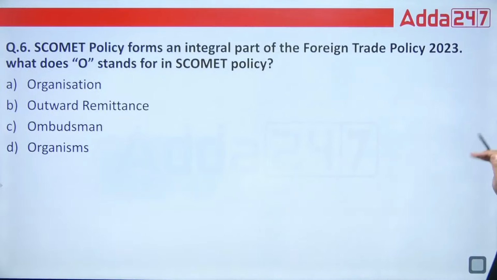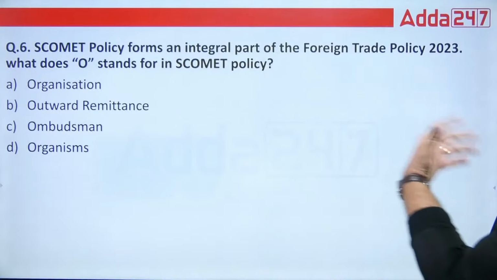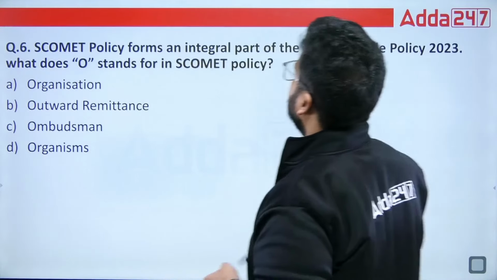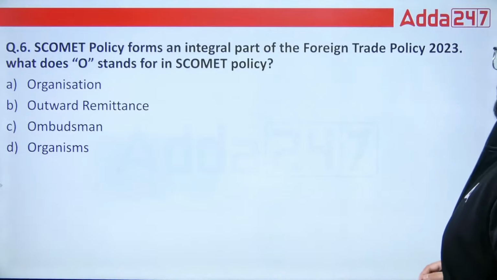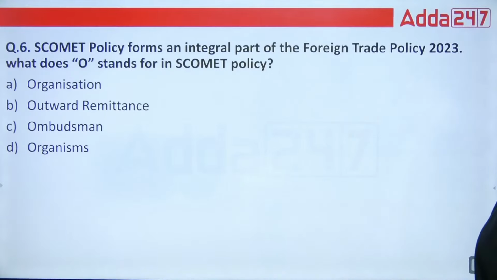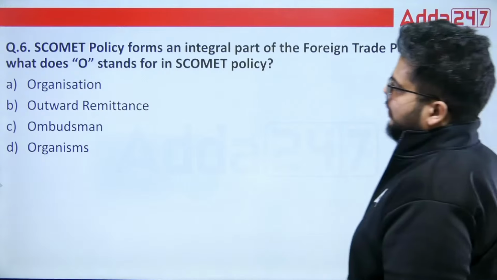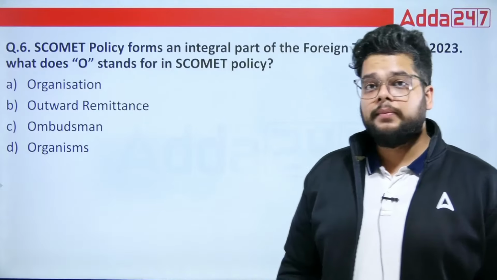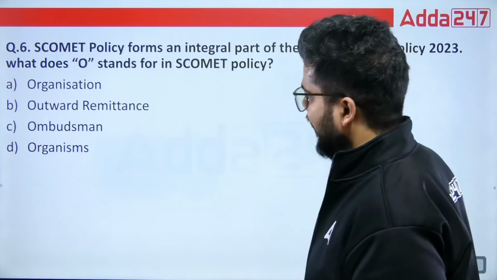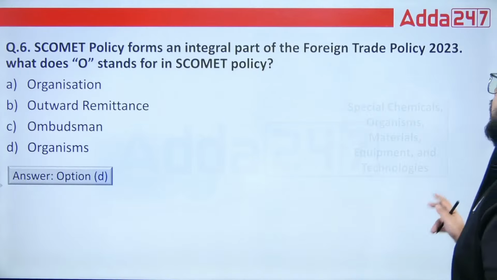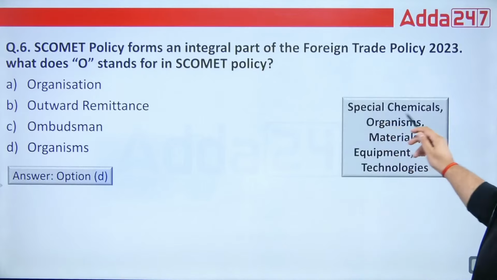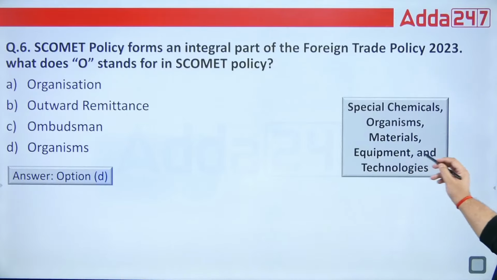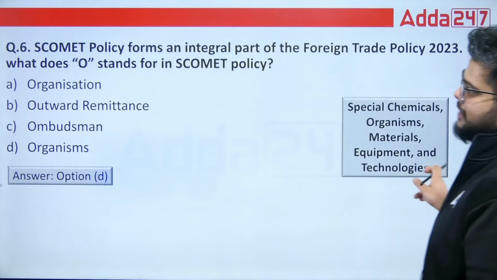Now, a similar pattern of question is followed here also for FTP 2023. When we talk about the SCOMET policy, which forms an integral part of the Foreign Trade Policy 2023, what does O stand for in SCOMET policy? Whether it is organization, outward remittance, ombudsman, or organism. So always remember, in SCOMET, O stands for organisms, and the correct answer is option D. Apart from that, S stands for special, C for chemicals, O for organisms, M for materials, E for equipment, and T for technologies.